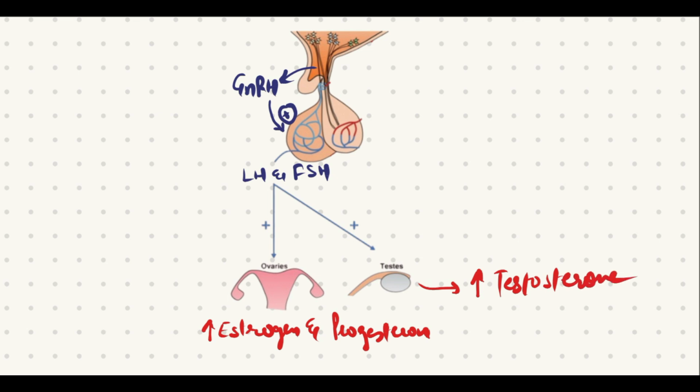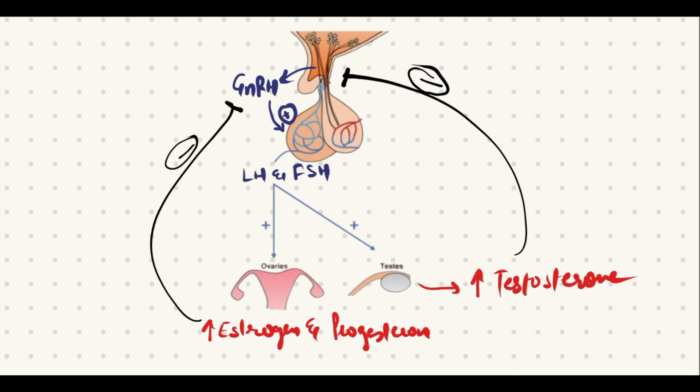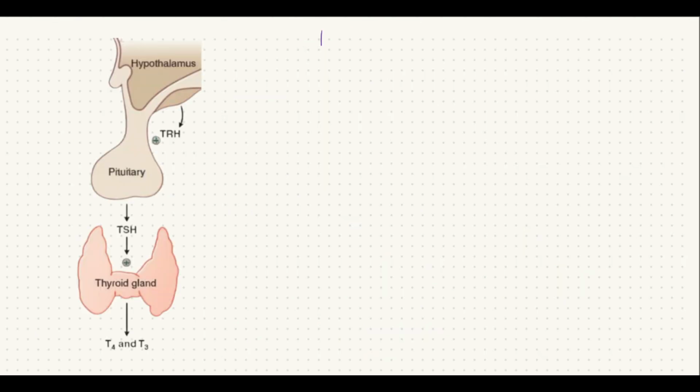And this increased production of sex hormone, by a negative feedback mechanism, inhibits the release of GnRH and ultimately decreases the level of LH and FSH in the blood, and subsequently decreases the sex hormone production and secretion. So the thyroid hormone enhances the sensitivity of gonadal tissue to LH and FSH. So what happens in case of hypothyroidism?